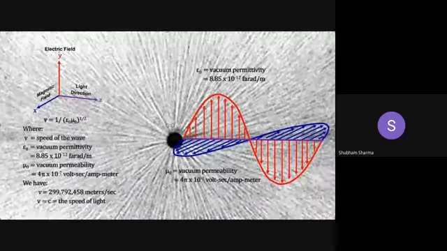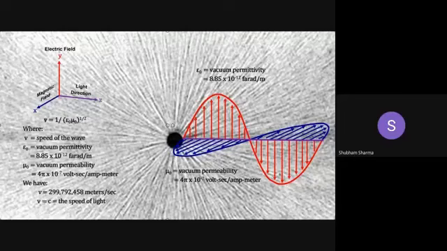Earlier, Faraday had measured the resistance of empty space to the forming of an electric field, called permittivity, and Ampere had measured the resistance of empty space to the forming of a magnetic field, called permeability. In 1864, using their numbers, Maxwell calculated the speed of his waves. He found that the velocity was in agreement with Fizeau's for light. He had demonstrated that light is indeed an electromagnetic wave.